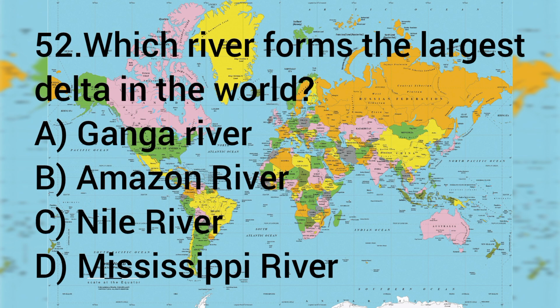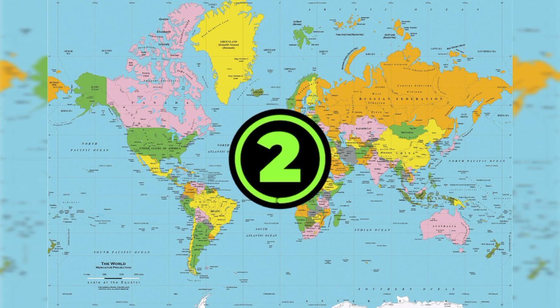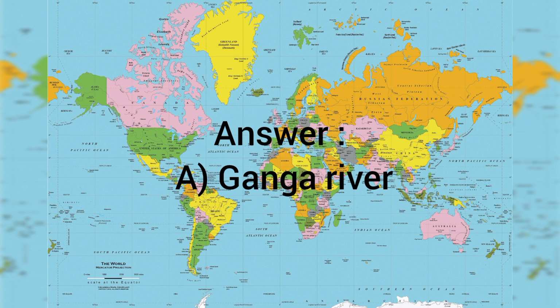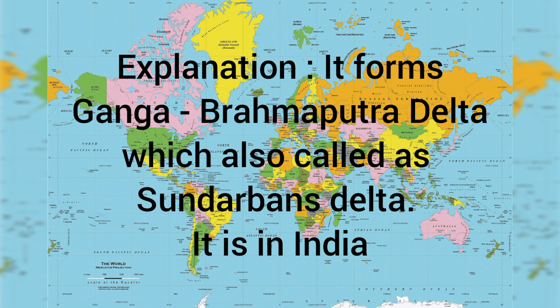Question number 52. Which river forms the largest delta in the world? A. Ganga River, B. Amazon River, C. Nile River, D. Mississippi River. The answer is A. Ganga River. It forms the Ganga Brahmaputra Delta, which is also called the Sundarbans Delta. It is located in India.